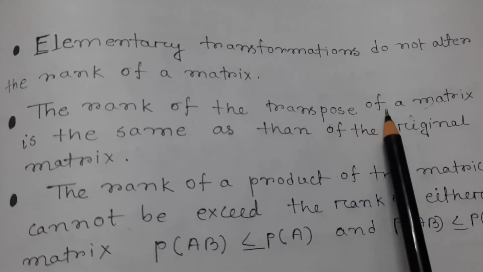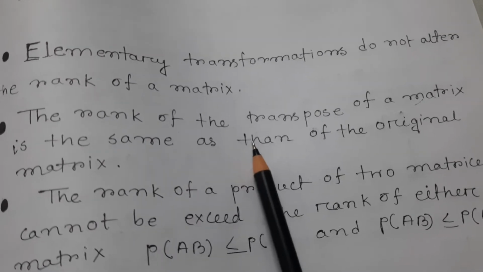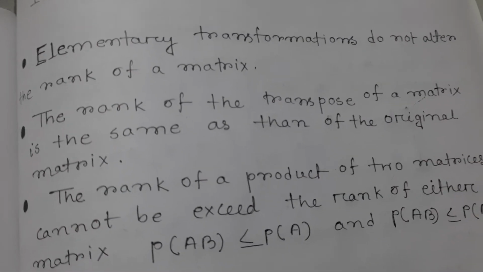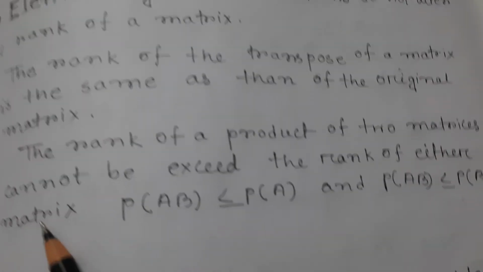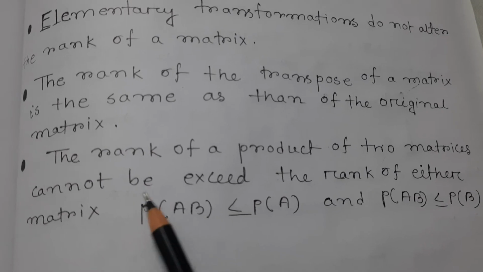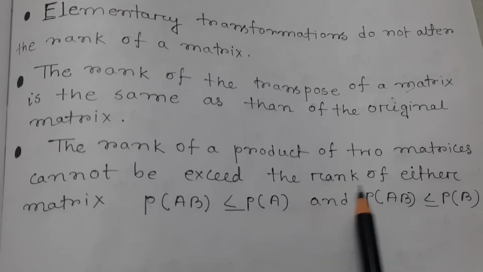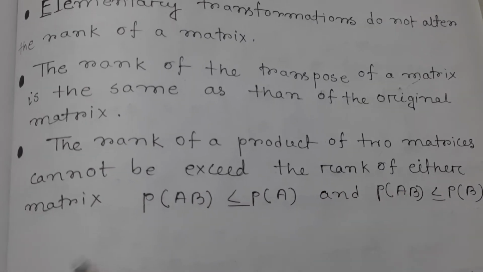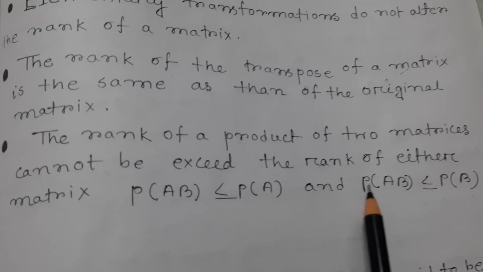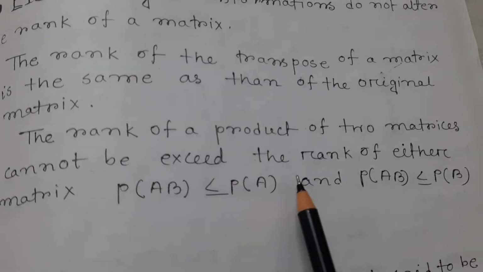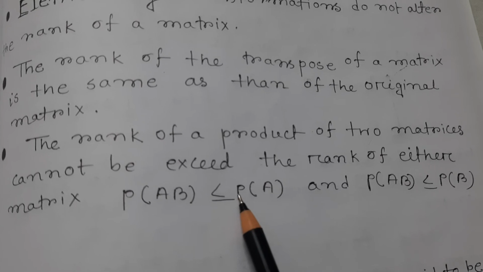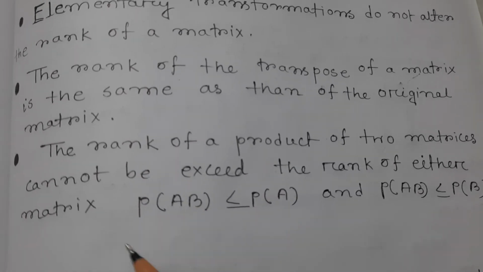The rank of the transpose of a matrix is the same as that of the original matrix. Okay, the original matrix and the transpose of the matrix have the same rank. The rank of a product of two matrices cannot exceed the rank of either matrix: rho AB is less than or equal to the rank of A and the rank of B.